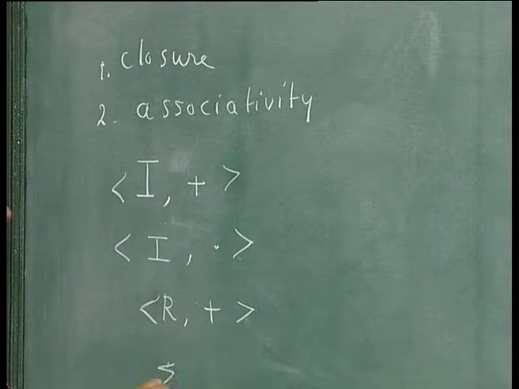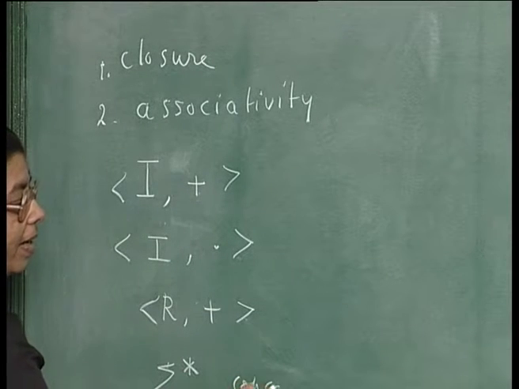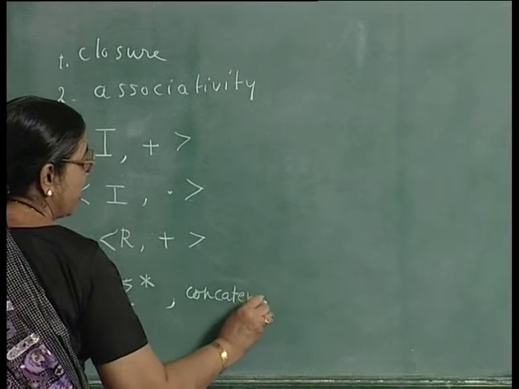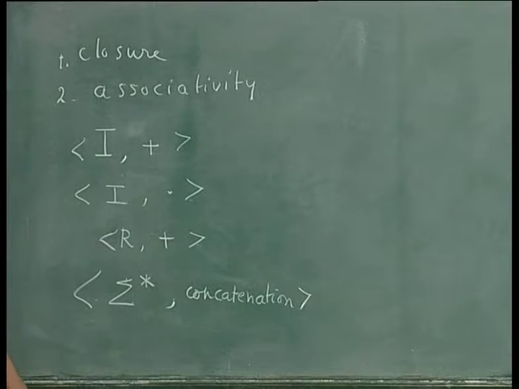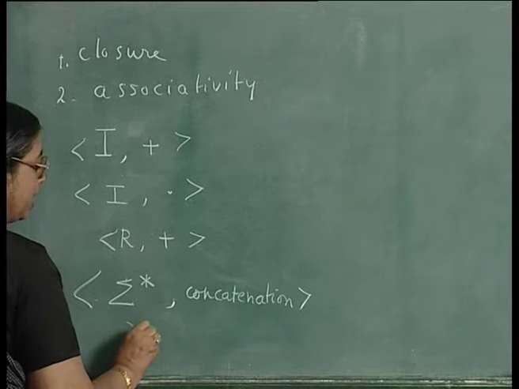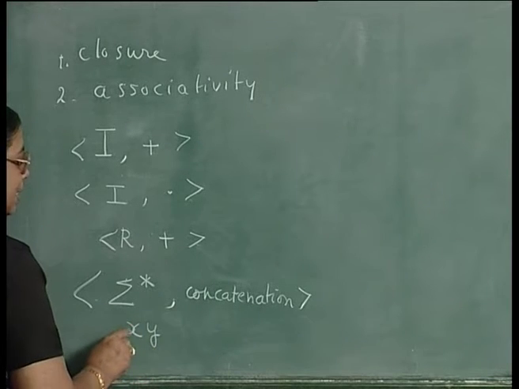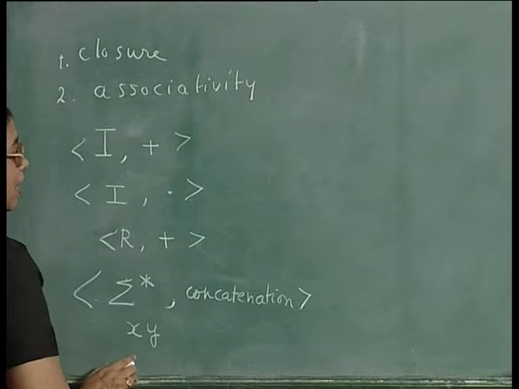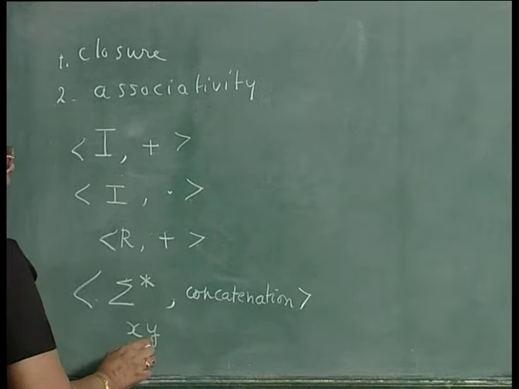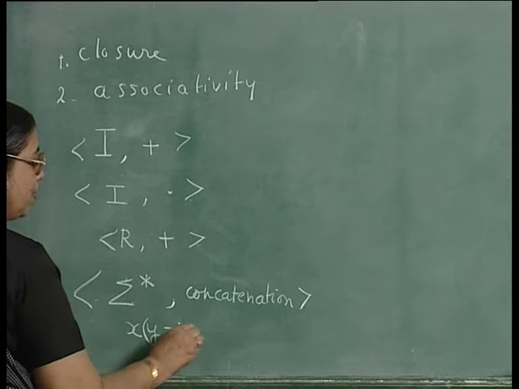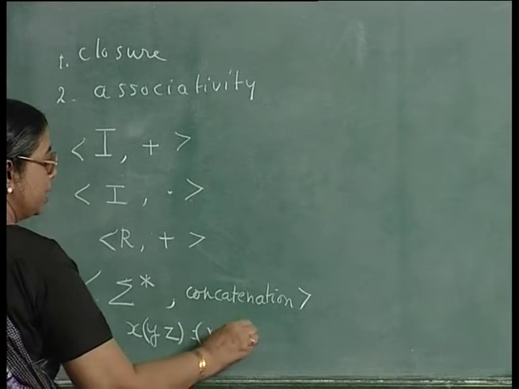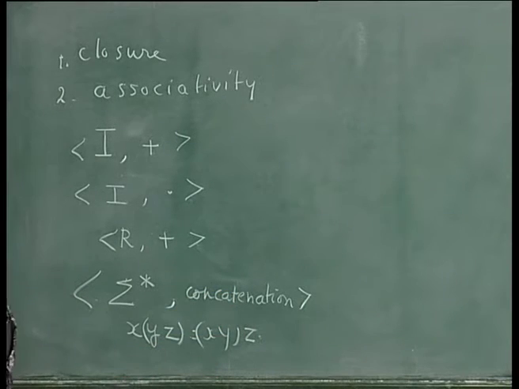If you take sigma star, the set of all strings over sigma, and concatenation operation, this is a binary operation. If you take 2 strings, the concatenation of those strings is given by xy, that also belongs to sigma star. So, closure property holds, and also associative property holds for concatenation. If you take 3 strings, x y z is equal to x y z. We have seen what is meant by concatenation in the earlier lecture.